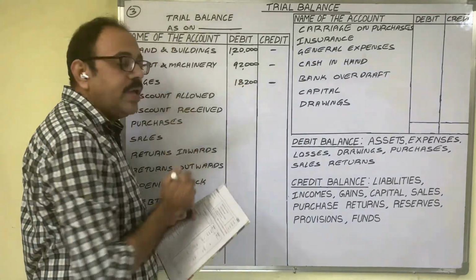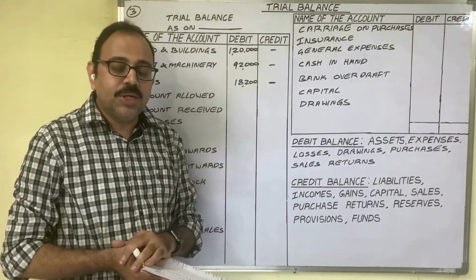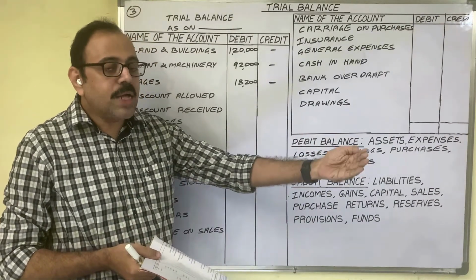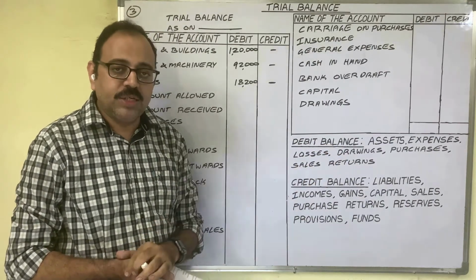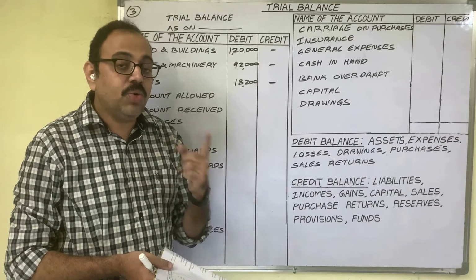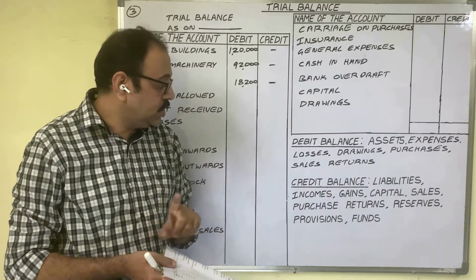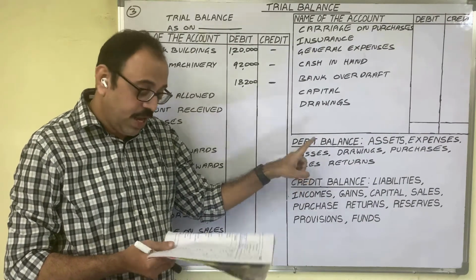Next, discount allowed. The firm allows discount to a debtor. A debtor is a person who has to pay the money to us. Suppose he paid the money before the due date, then the firm is giving some discount to him. To the firm, discount allowed is a loss. Losses show a debit balance. Therefore, in the debit column, we have to write the amount.